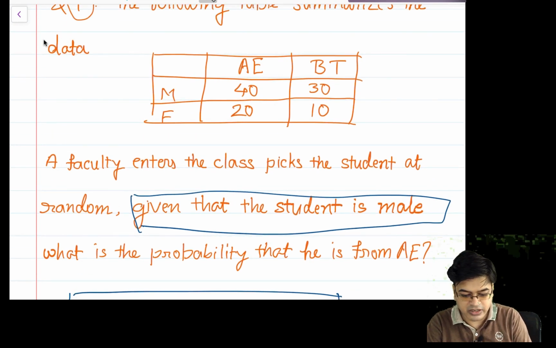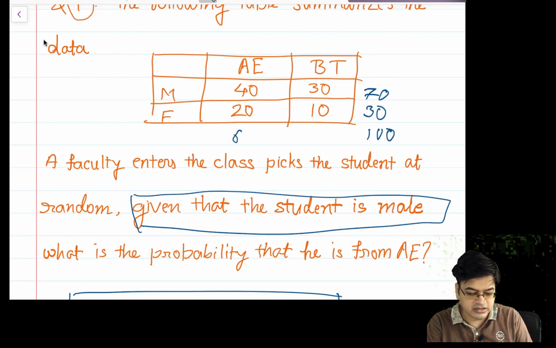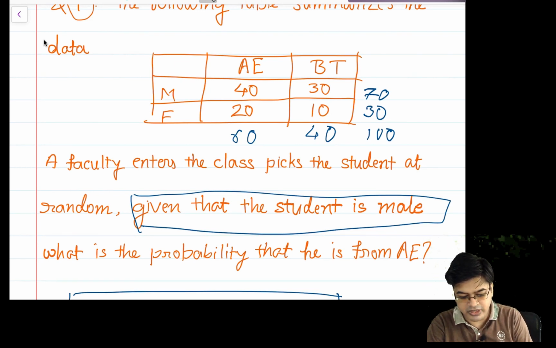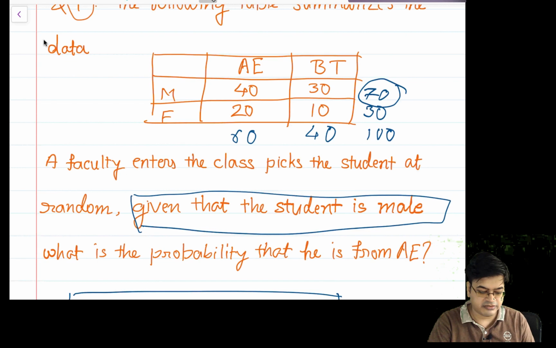So males, if you count, they are 70 in number, and the females, if you count, they should be 30 in number, because the batch is of 100. If you count with AE, these are 60, and the remaining should be 40. So this is very clear. So if you are asked a question that how many are males, then you can easily write 70.